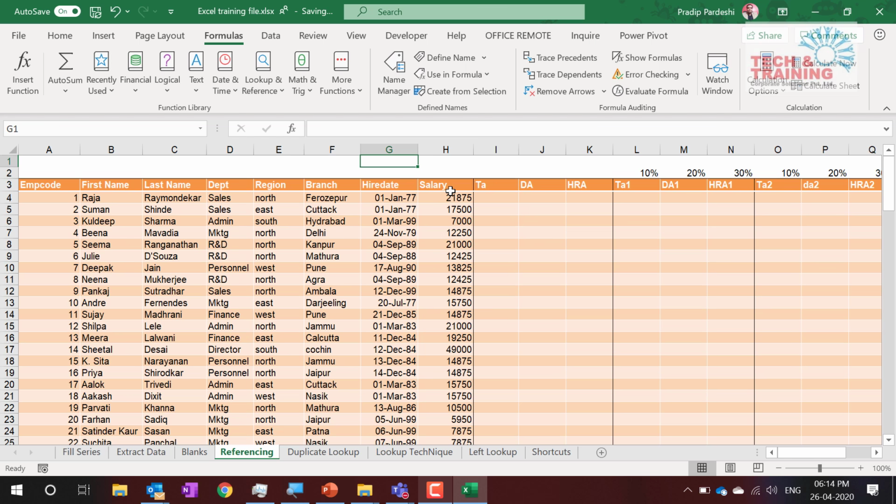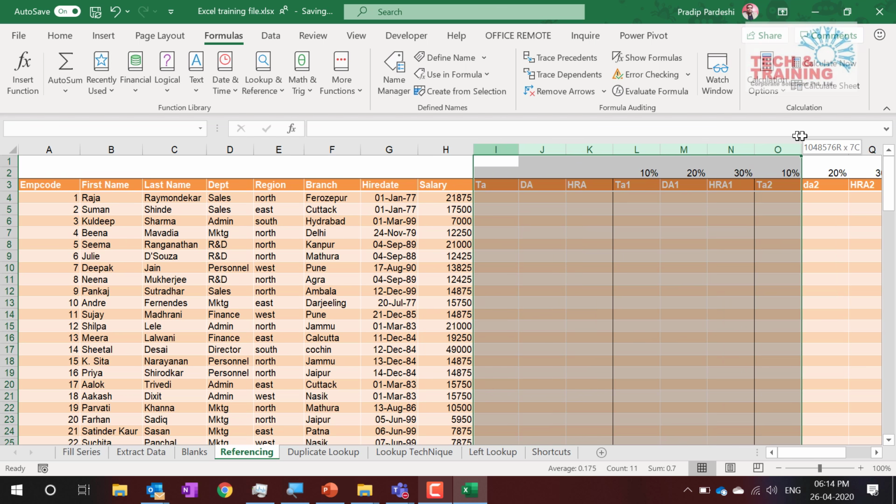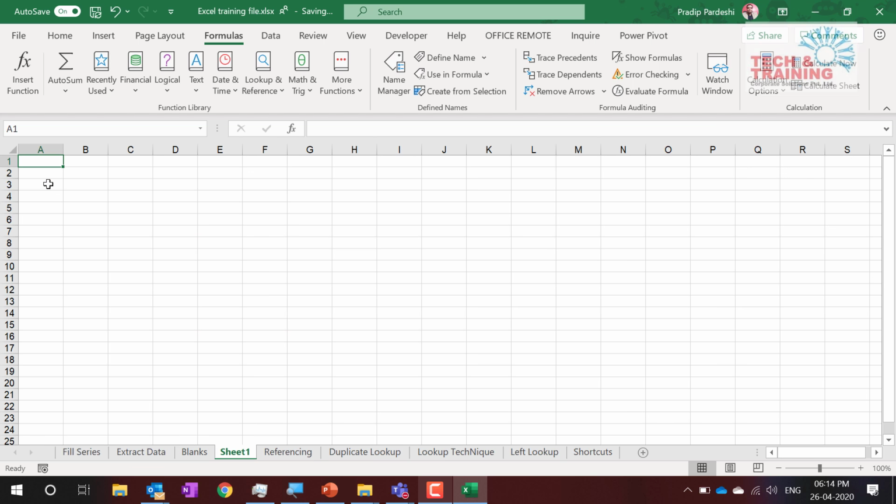Next thing. I wanted to do some more exercises here, but I'm skipping that for now. If we have time towards the end, we'll come back to that. What are we going to do for the time being? Let's insert a sheet. So how do we insert a sheet? Shift F11 is a shortcut. If you're using a laptop, you may have to press Shift, Function, F11, or just Shift F11.